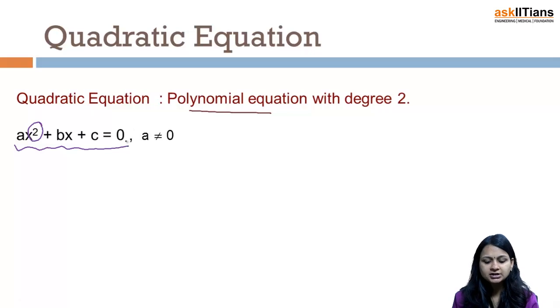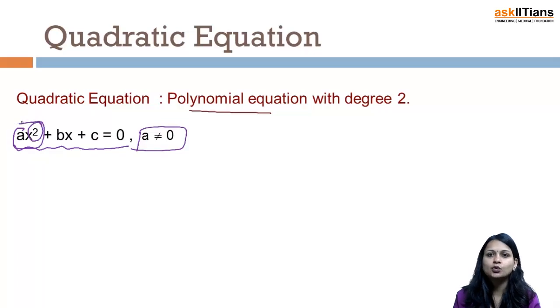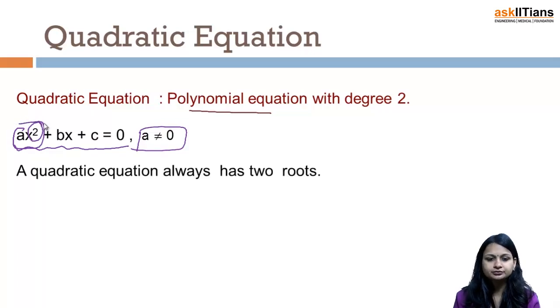Okay, very important here, a should not be equal to 0, because if a is 0, in that case the coefficient of x square will not exist and it won't be a quadratic equation. Okay, now because the degree here is equal to 2, that automatically means that it will have 2 roots, right?